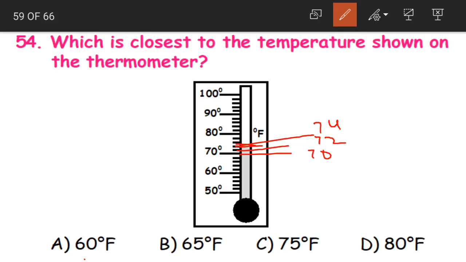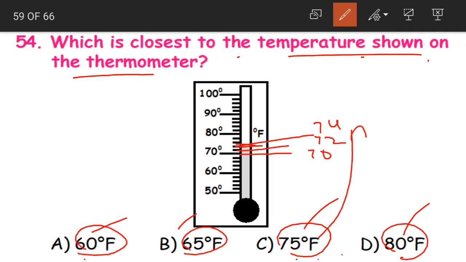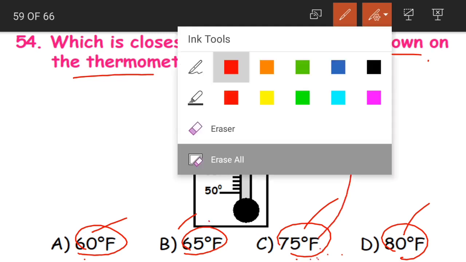The temperature here is stopping at 74, and if you look at the options, we have 60, 65, 75. Which is the closest to the temperature shown on the thermometer? Yes, is 60 closer, 65, 75 or 80? Which is the closest one, children? Yes, 75 degrees Fahrenheit is the closest temperature to what is shown on the thermometer.